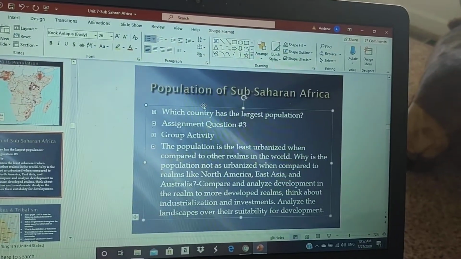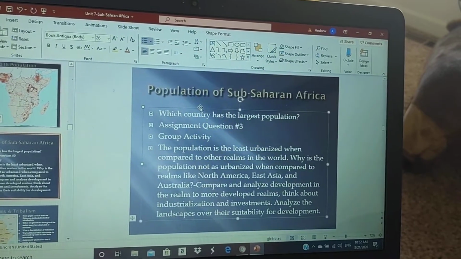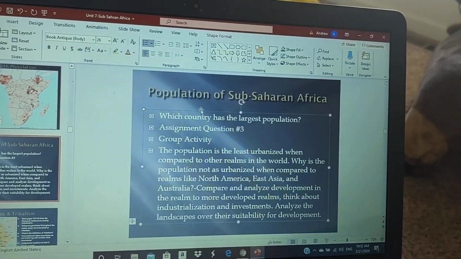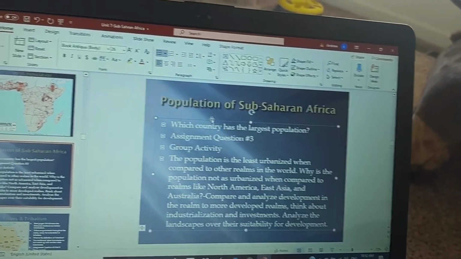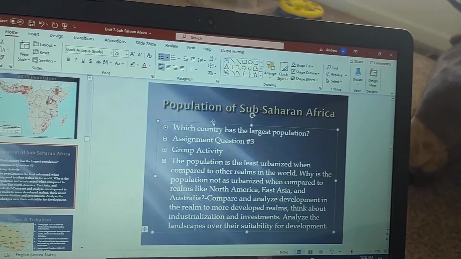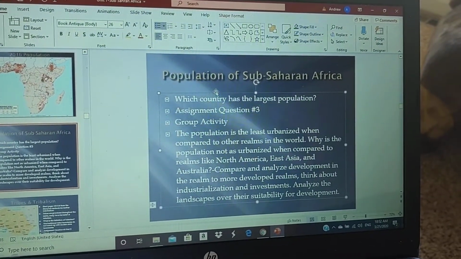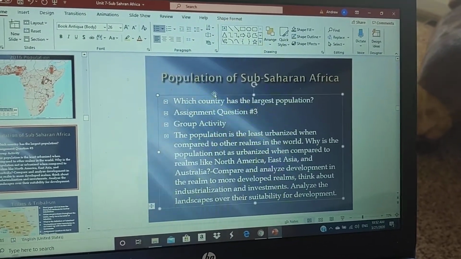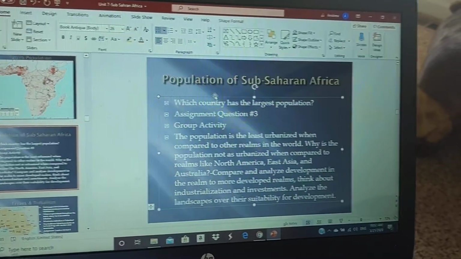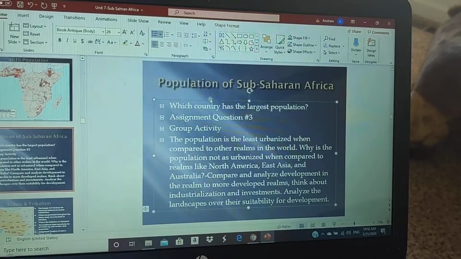You look at East Asia, China, Japan, South Korea, very populated and very densely populated, with a lot of big cities: Beijing, Shanghai, Hong Kong, Tokyo, Seoul, Osaka, etc. Then you go to North America with the United States: New York, Los Angeles, Chicago, Dallas, Fort Worth, Houston, Toronto, Vancouver.